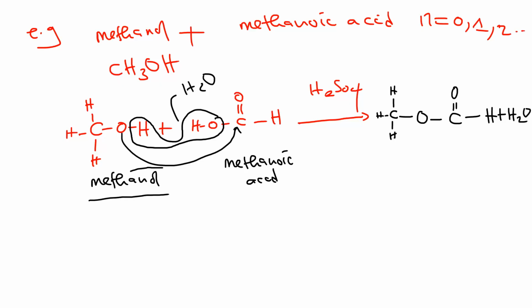You remove the whole of this part of the alcohol, then you add YL. So this is going to be methyl. Then for the acid, you remove the whole of this one, then you add this one.